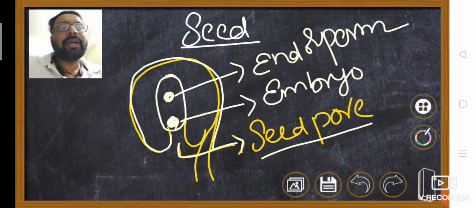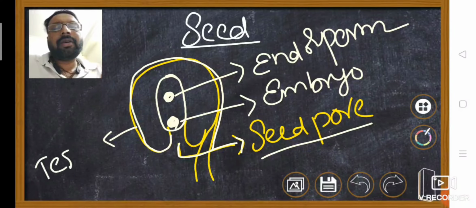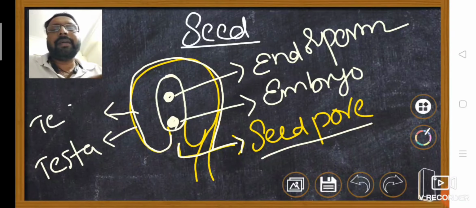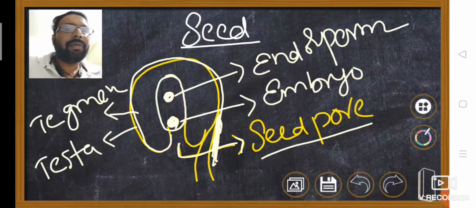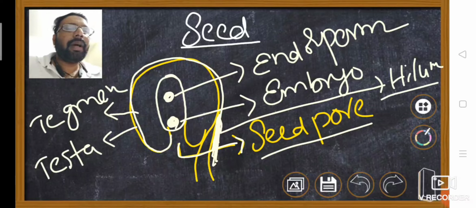Two protective layers are present. The outer layer develops into the testa, which is called the seed coat. The inner layer is called the tegmen. The scar of the ovule is now called the hilum.